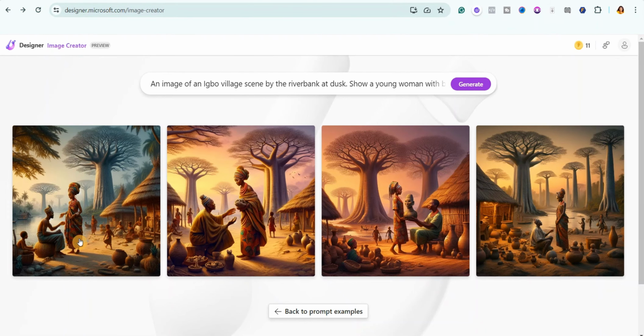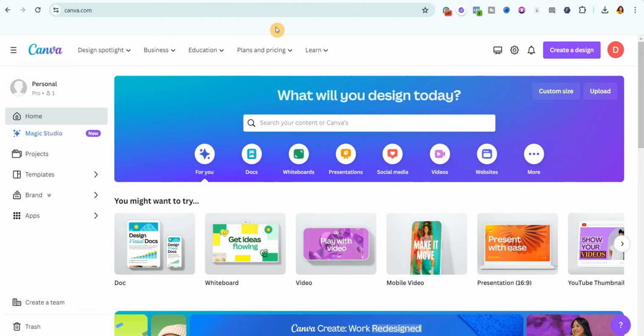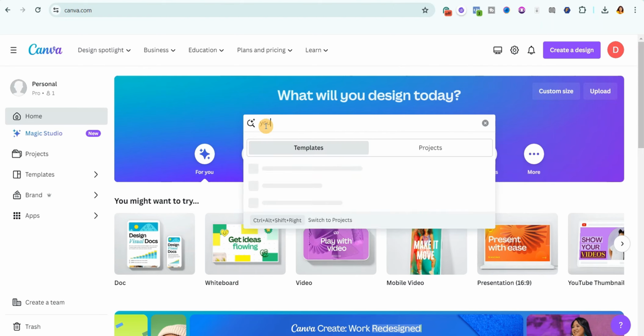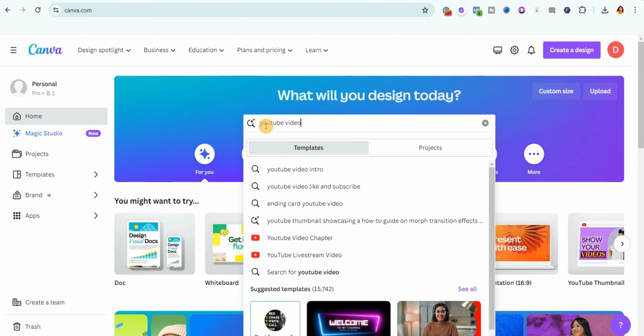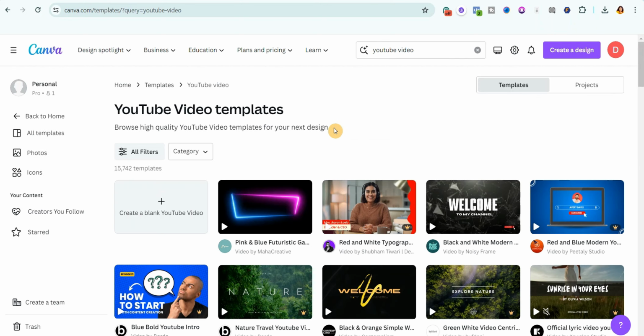Now you can use any video editing software you like. But for me, I'm going to be using Canva. And the reason why I love Canva is because it's easy to use and it's beginner friendly. So just come over to Canva and then in the search bar, I'm going to type YouTube video and hit enter. It will bring you to this interface. So just go ahead and click on the blank page.